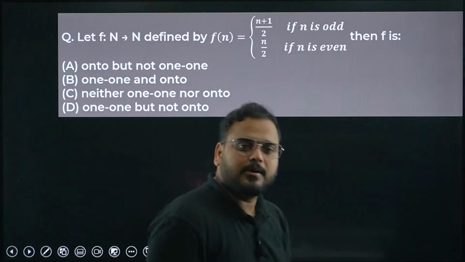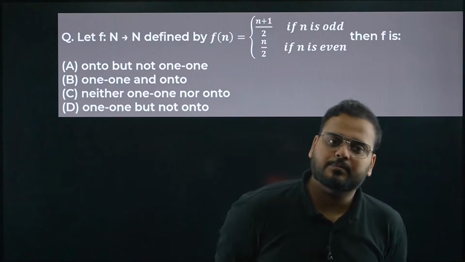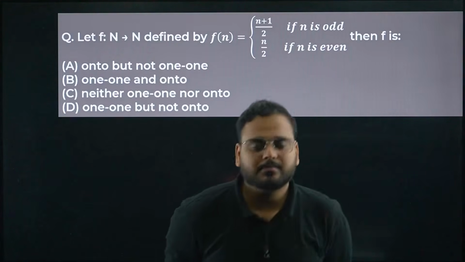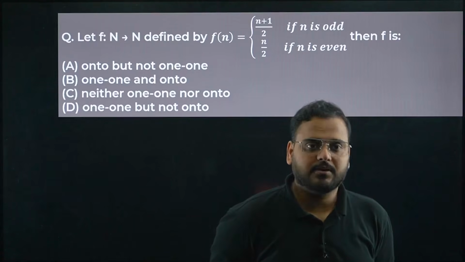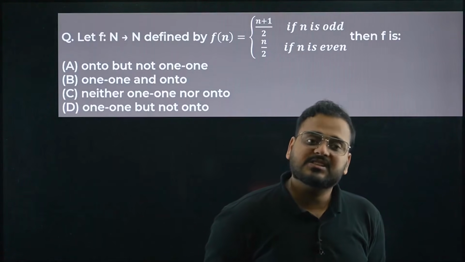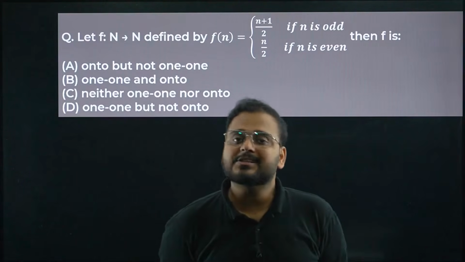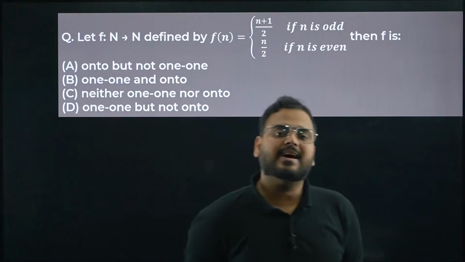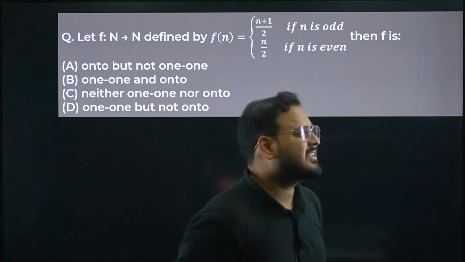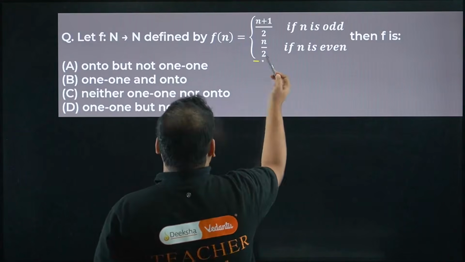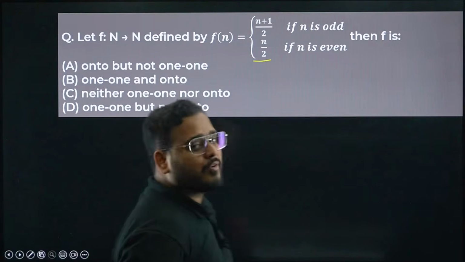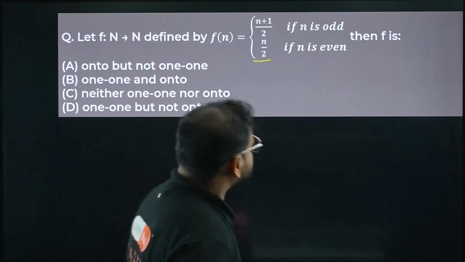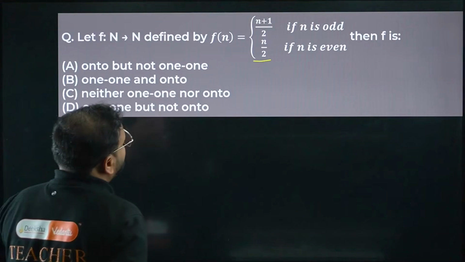It says now, if f is defined on natural number to natural number, it means that the domain is natural number and the codomain is also natural number. Then the function is defined as f of n, when n is odd, is given as (n plus 1) by 2, and when n is even, simply n by 2. Something like this comes for, remember, the median function. Alright, so how do we solve it?